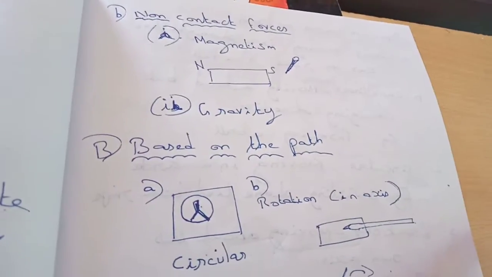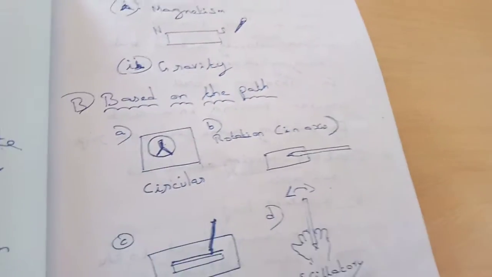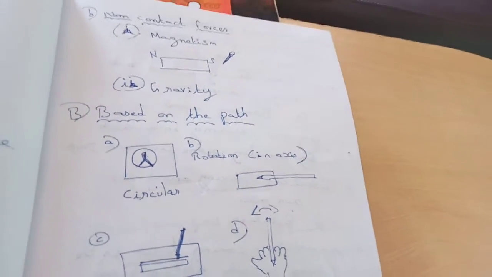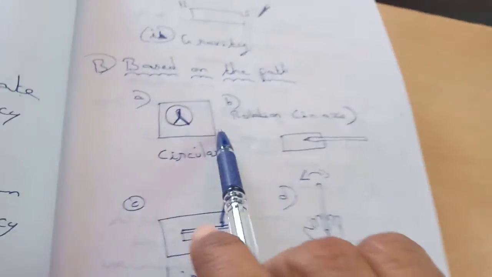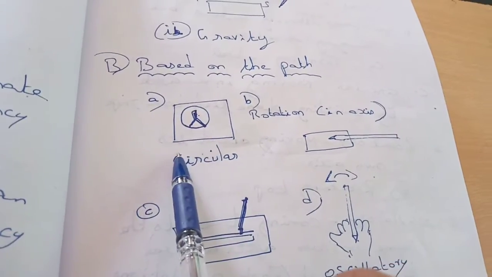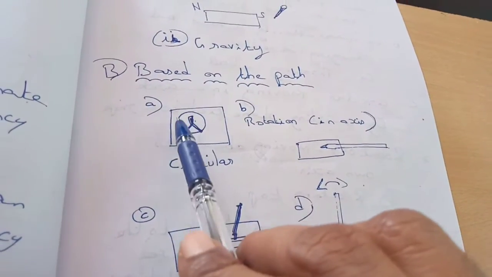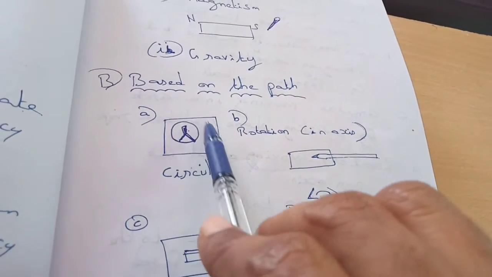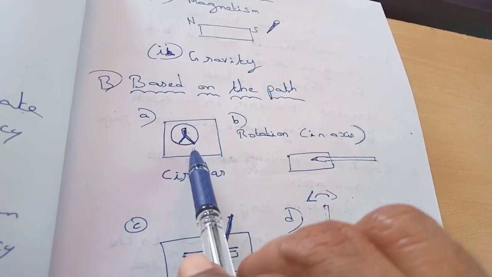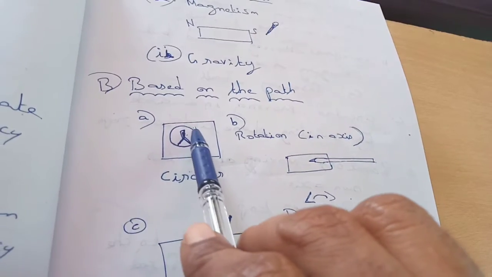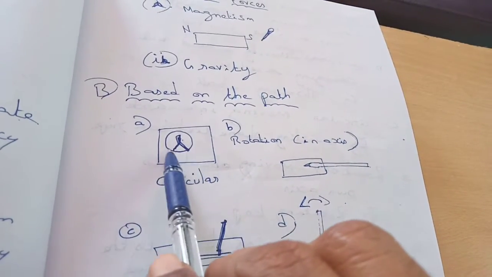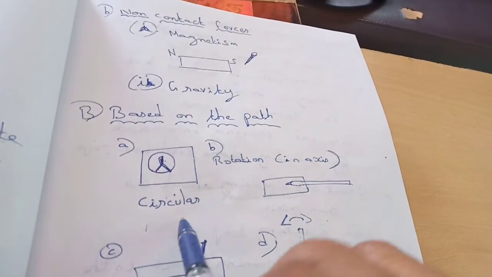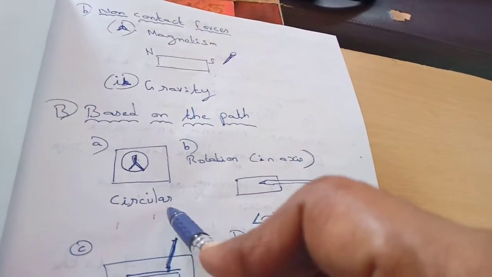Next one, based on the path. Based on the path of the object, it is again classified into 6 types. First one is circular. Circular means if we have a compass and a pencil, and we draw a circle, then the pencil is making a circular motion. So based on the path of the motion, the first one here is circular motion.